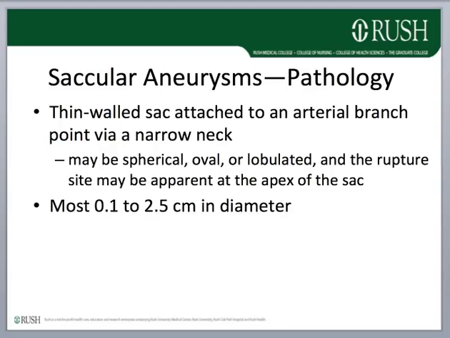A saccular aneurysm consists of a thin-walled sac-like structure that is attached to an arterial branch point via a narrow neck. The sac may be spherical, oval, or lobulated, and multiple aneurysms may be present. The rupture site is usually apparent at the apex of the sac. If the bleeding point of the ruptured aneurysm is oriented toward the cerebral surface, hemorrhage under arterial pressure dissects into the brain parenchyma and may extend even into the ventricular system. Most saccular aneurysms are between 0.1 and 2.5 cm in diameter.